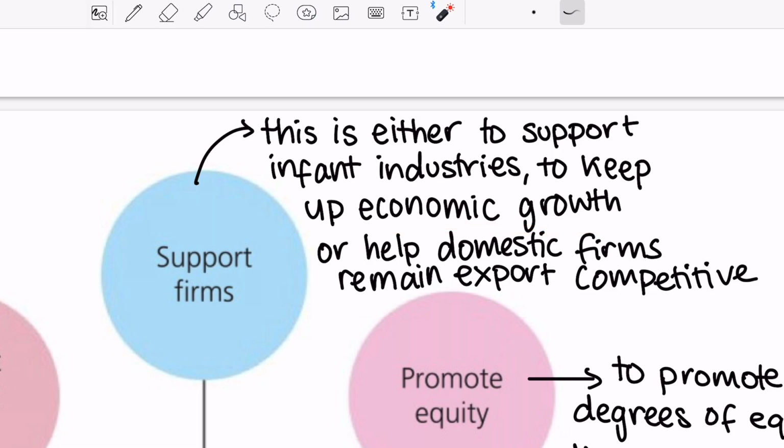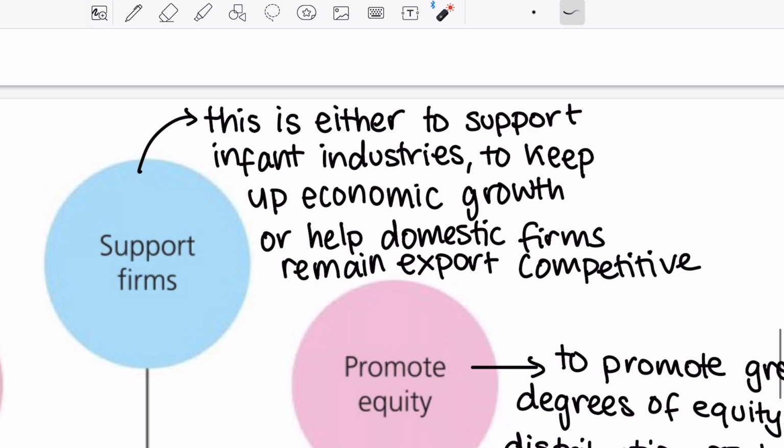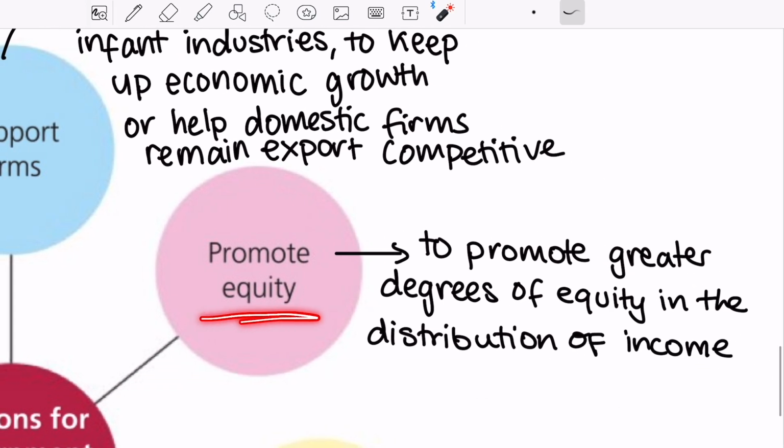Finally, it is also to help domestic firms remain competitive in the export market. So this is to keep prices low, so when it is sold in the global market, it is still attractive for foreigners to buy stuff from them instead of from other countries. Next, governments intervene to promote equity. So notice the word equity and not equality, because governments want to promote greater degrees of equity in the distribution of income, and this is also over a period of time and not instantly.